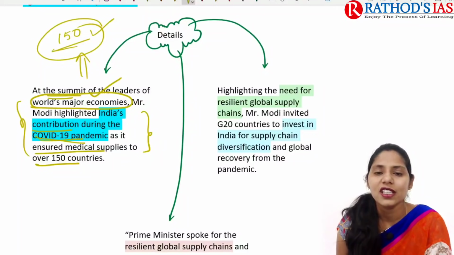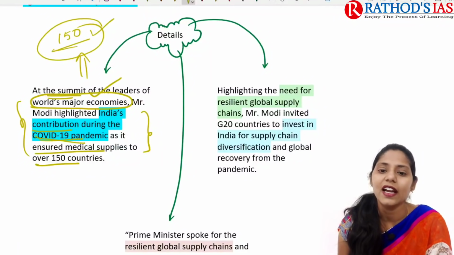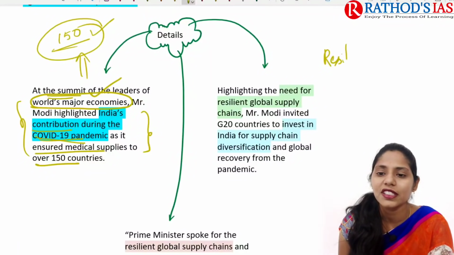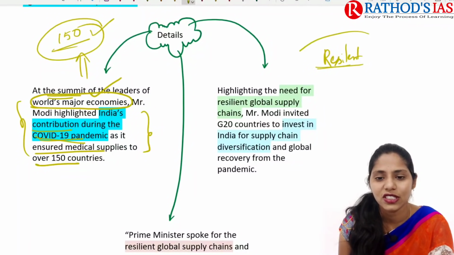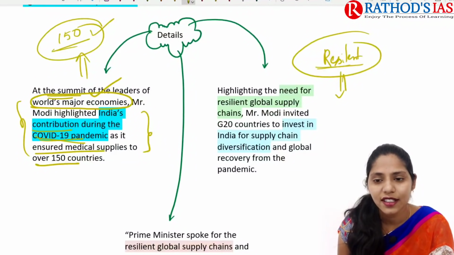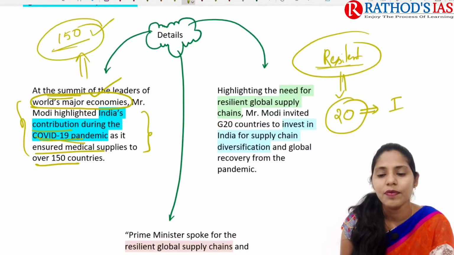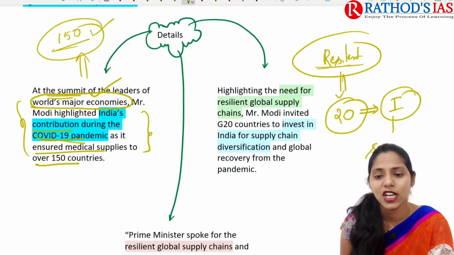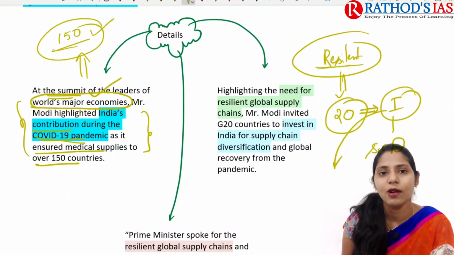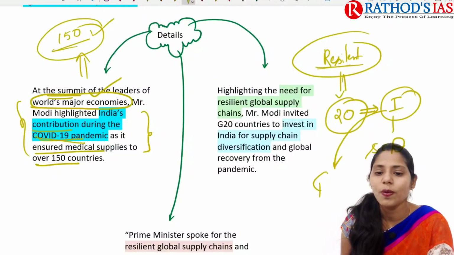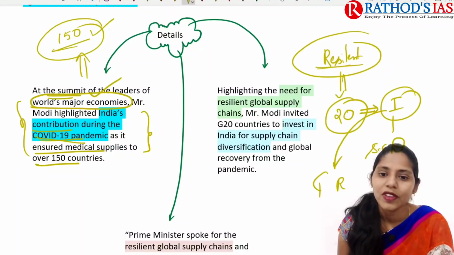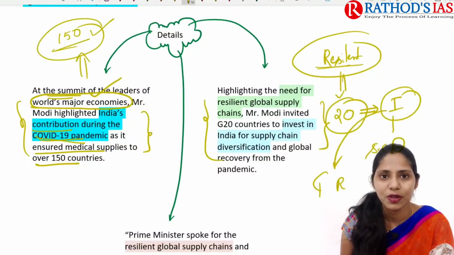Not only this, our Prime Minister also highlighted that there is a need for resilient global supply chains. And these countries which are part of the G20 need to invest in India, especially for supply chain diversification, and it will also be helpful for global recovery from the pandemic.